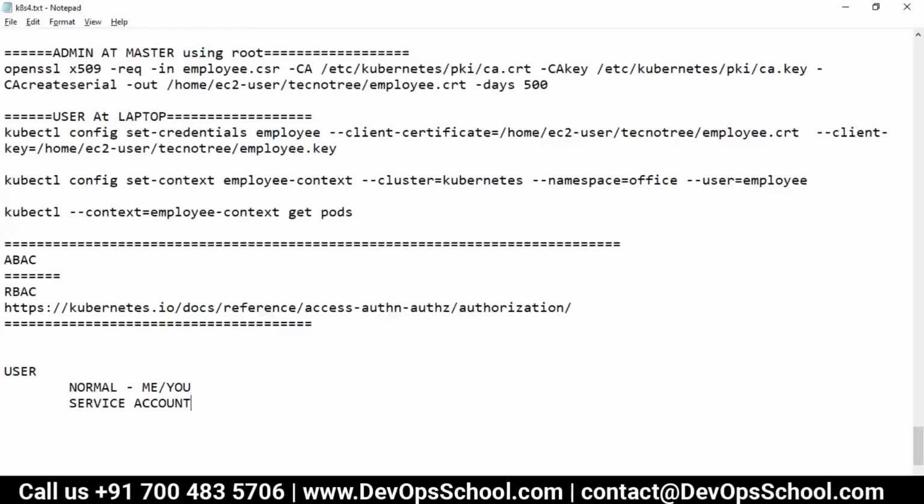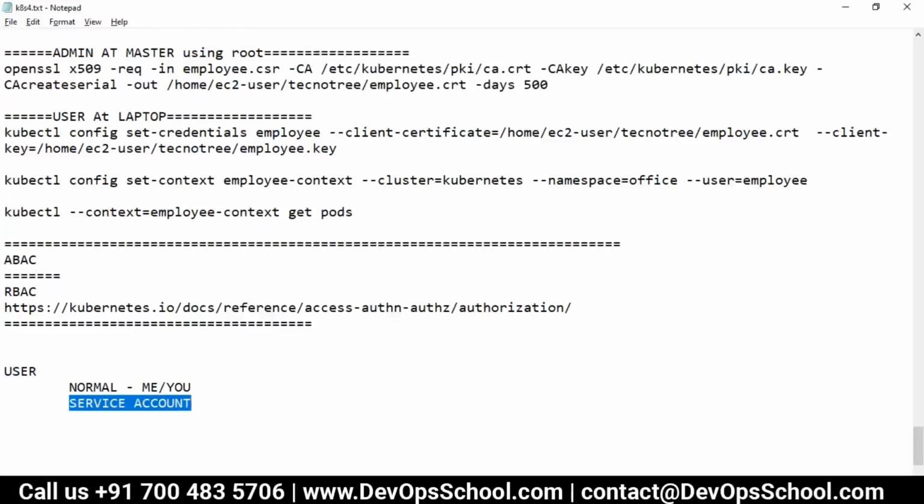If you know AWS, in AWS we create a role for inter-service authentication. Do you remember IAM role? Something like that. So here the service account is used for inter-service authentication only.